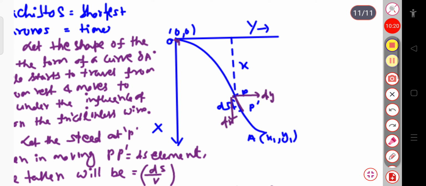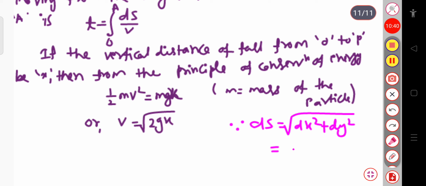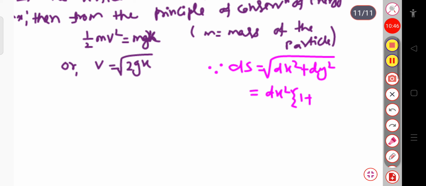So simply we can write for this ds, this will be equal to root over of dx square plus dy square. Taking dx square common, this will be dx times root over of 1 plus dy by dx whole square.